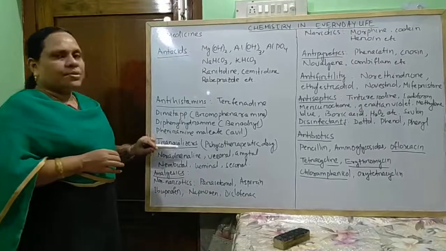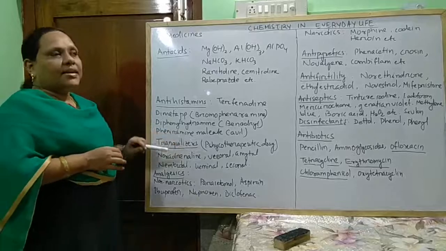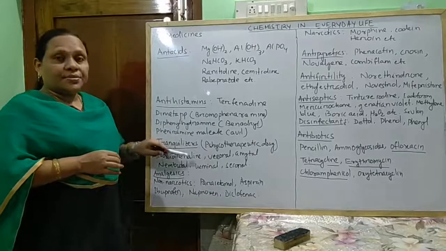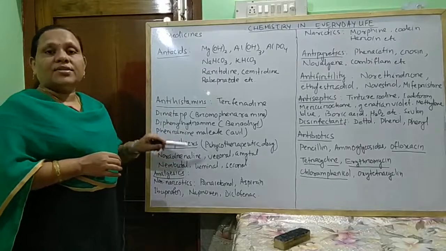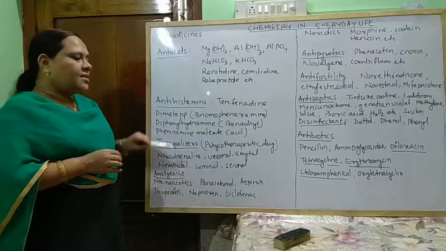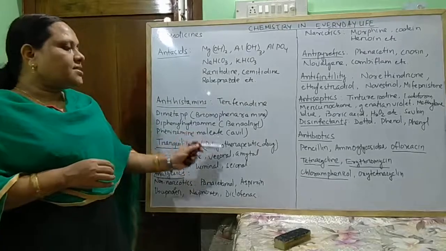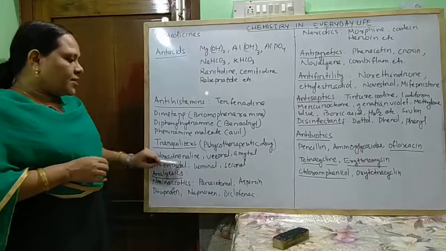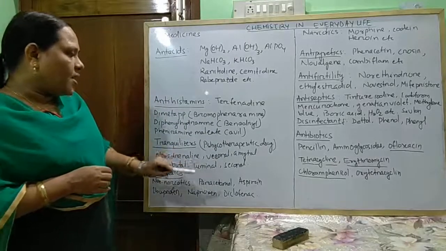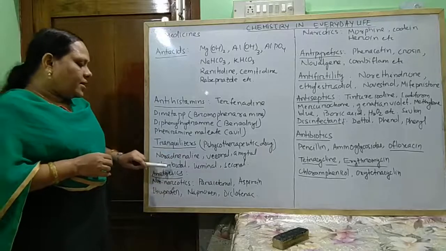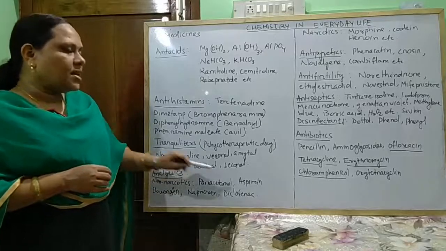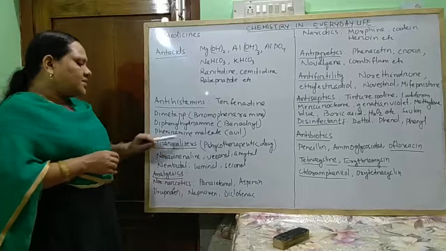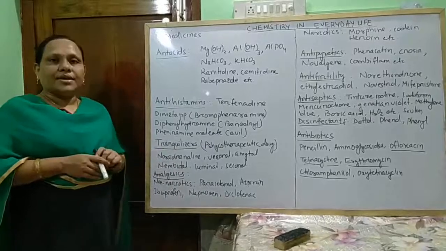Some examples are noradrenaline, veronal, amytal, nembutal, luminal, seconal. These are examples of some tranquilizers.